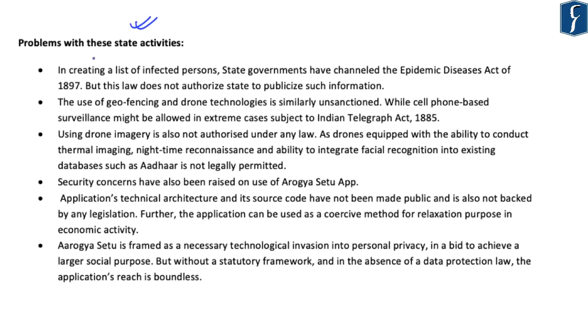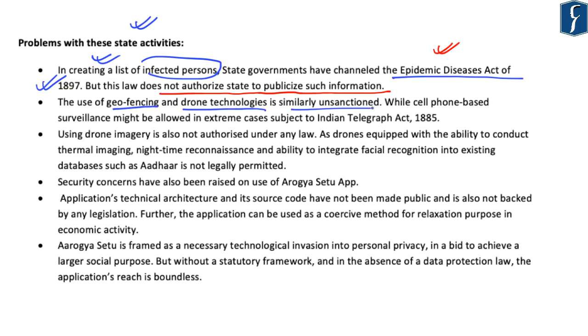The article says that in creating a list of infected persons, state governments have channeled the Epidemic Diseases Act of 1897. But the Epidemic Diseases Act of 1897 does not authorize the state to publicize such information. Further, the article says that the use of geofencing and drone technologies similarly is unsanctioned. That is, there is no law which sanctions the use of drone technology to check quarantined people.